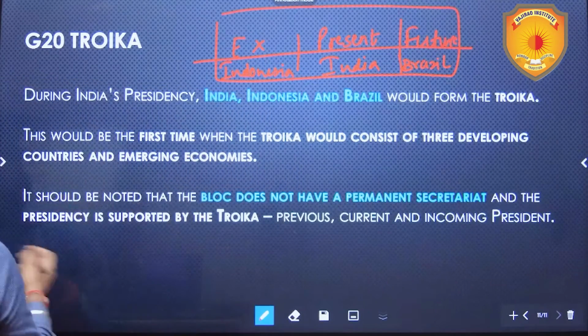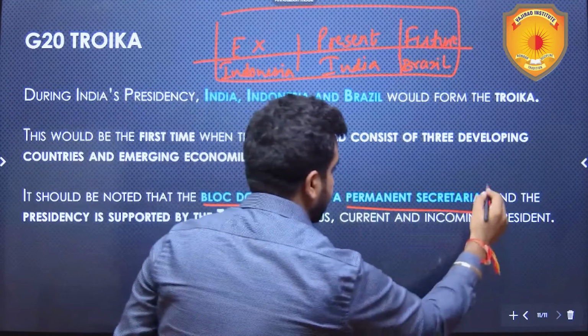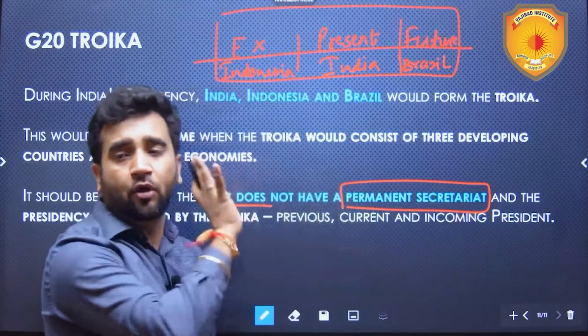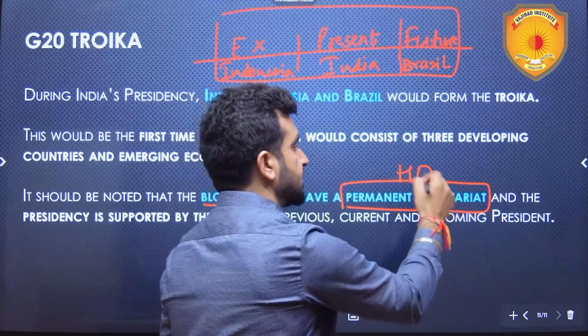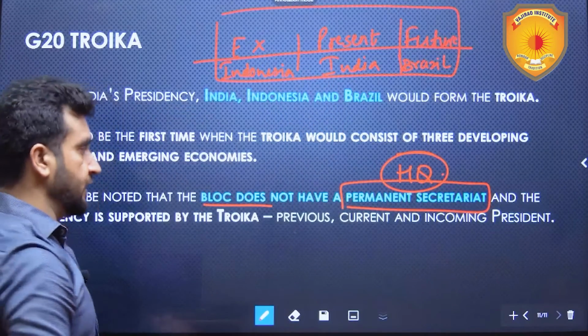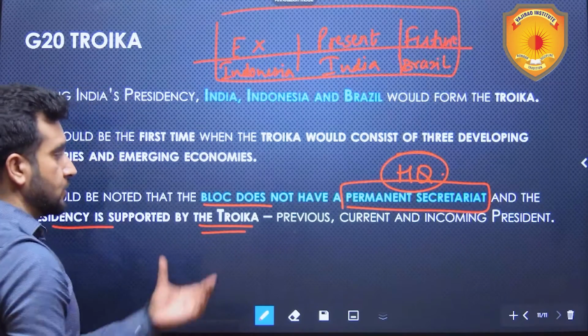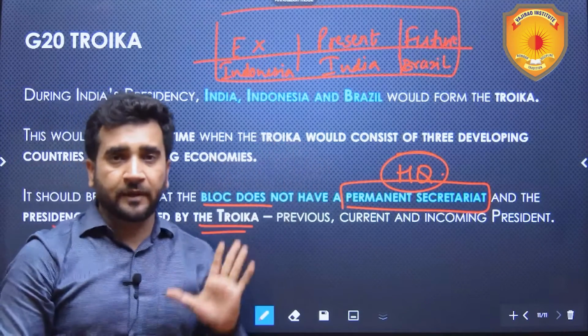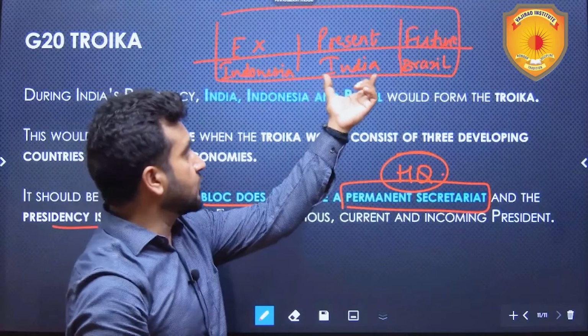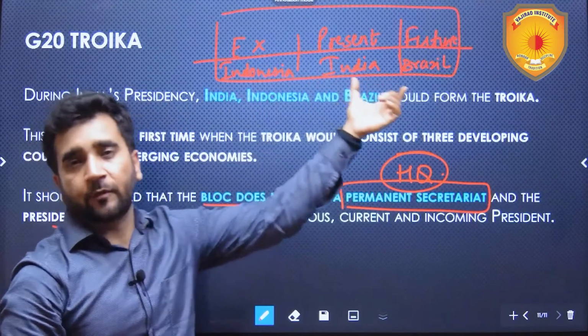Okay. Next, it should be noted that the bloc does not have a permanent secretariat. Permanent secretariat means headquarter. There is no headquarter of this particular G20 grouping, and the presidency is supported by the Troika. So the Troika is supporting the presidency. If the president wants anything from the past, it will take it from Indonesia.